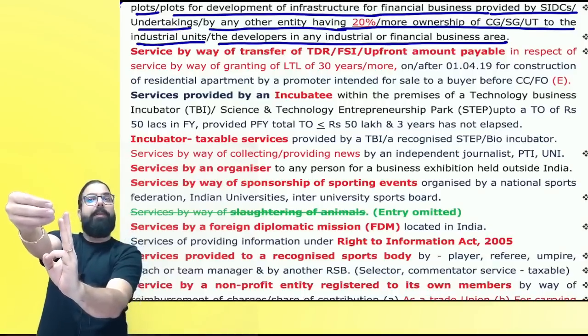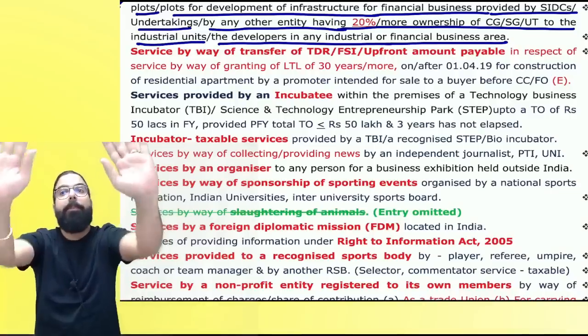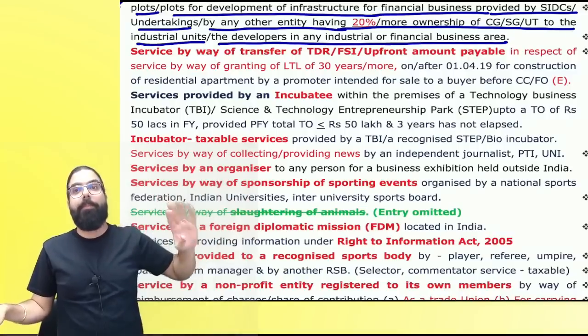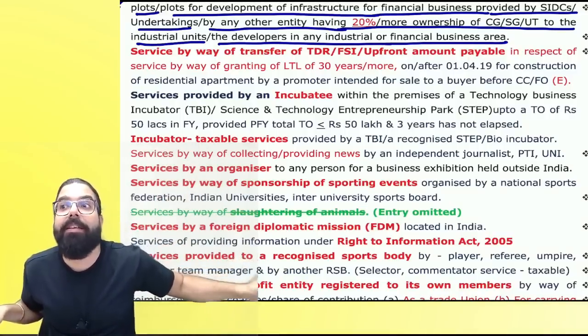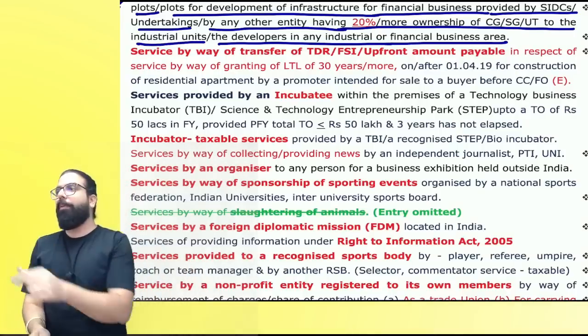When I'm giving development rights, whatever GST is there will be exempted. But supposing I am a builder, I made the flats and sold all of them after the completion certificate. Will GST come on flats? No. Then on the development right I have to pay GST under RCM. That is what is being told over here.